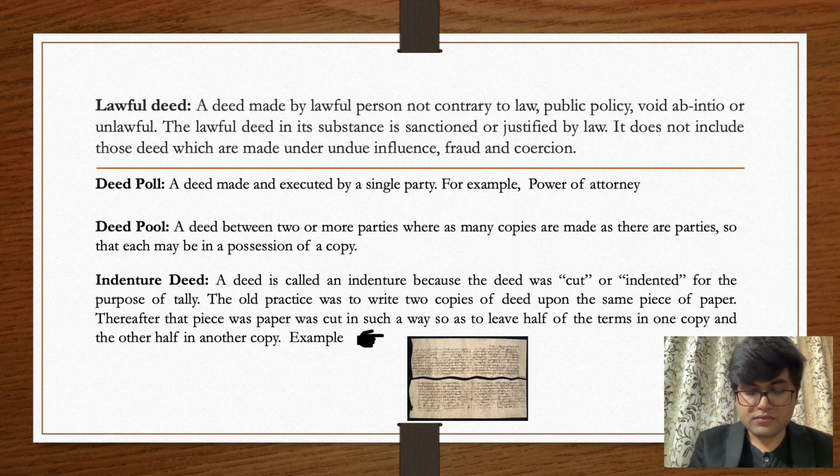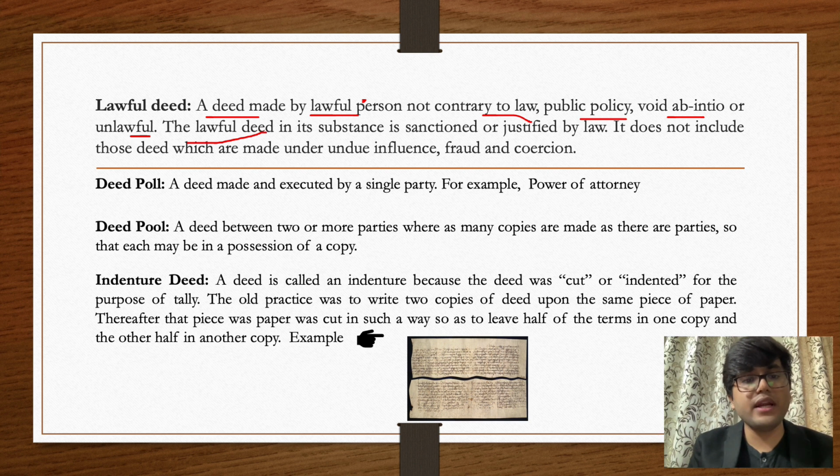For example, the parties should have the capacity to make the contract, right? The other important thing is that it should be in writing form, and it should be signed. Then in that case it will be a lawful deed. So let's understand its meaning. A deed made by a lawful person, as I have already mentioned, who has the capacity to make that particular deed, which is not contrary to law, public policy, void ab initio or unlawful. For example, you cannot make a deed to murder a person because that will be unlawful. That deed is not correct, right?